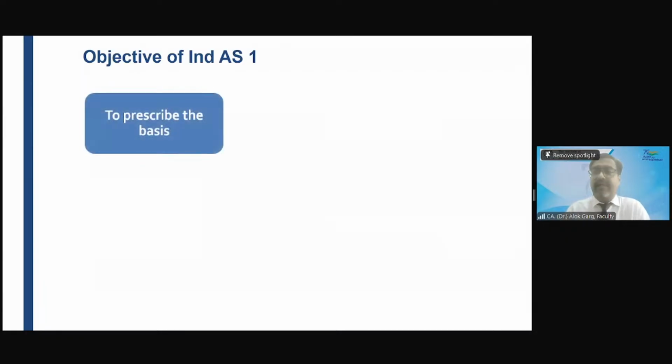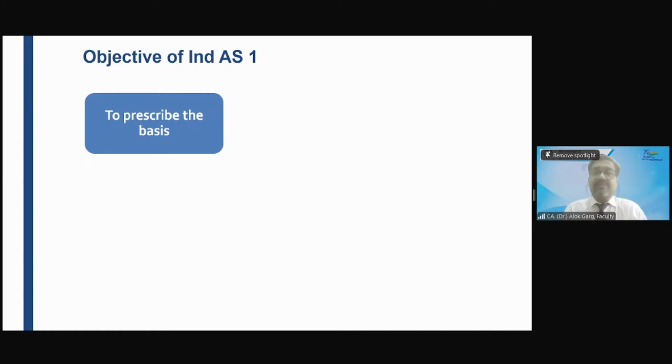Coming to the objective and scope. What is the objective of Ind AS 1? Friends, this is a basic standard, but a very important standard from the real life perspective. Probably you will not see many questions in examination from Ind AS 1. But it is a very basic standard among all the others, and it is very important to understand. It gives you good clarity for the other standards and for the presentation of financial statements. Hence it becomes imperative to discuss and learn this standard.